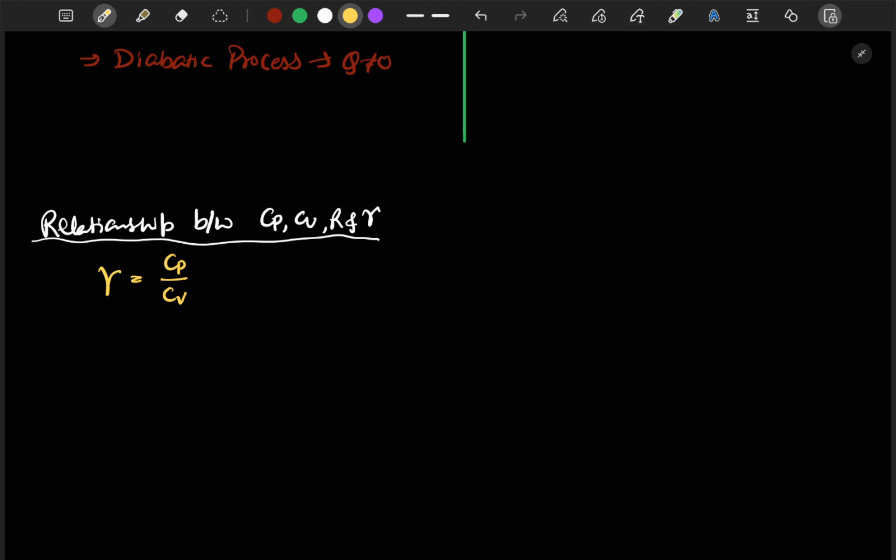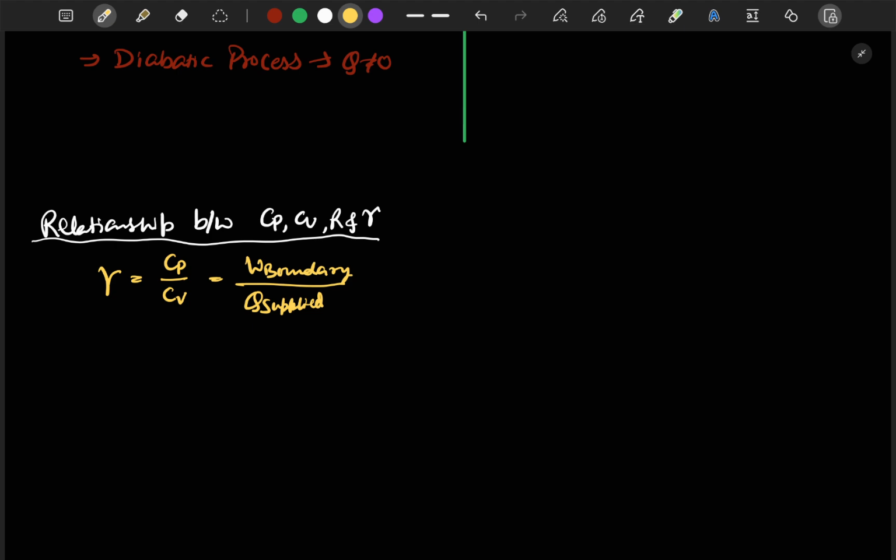This gamma can be defined as the ratio of boundary work to the ratio of heat supplied.